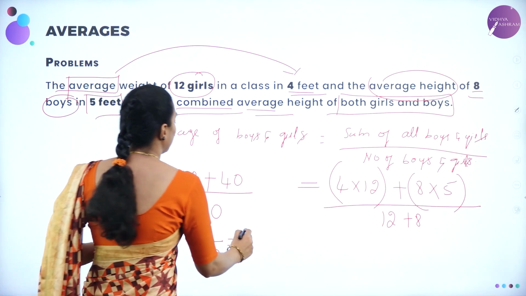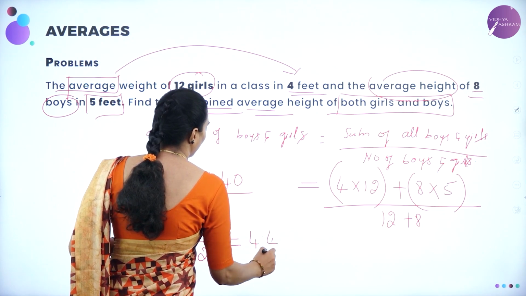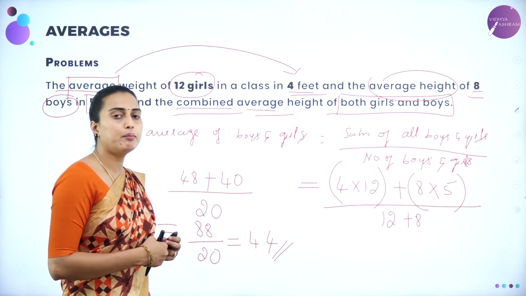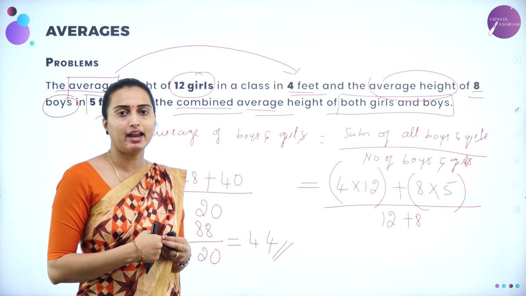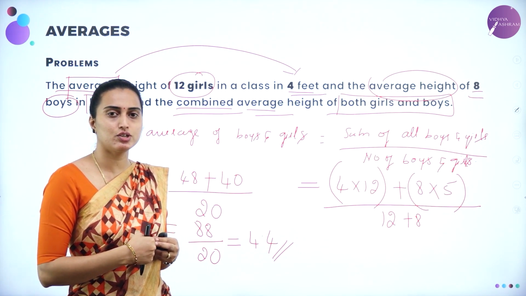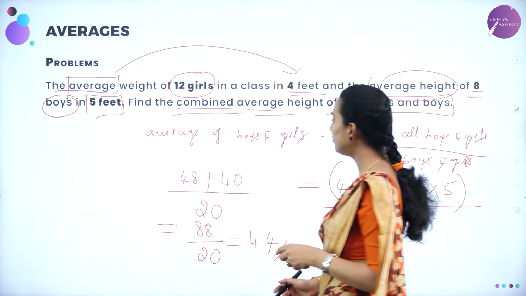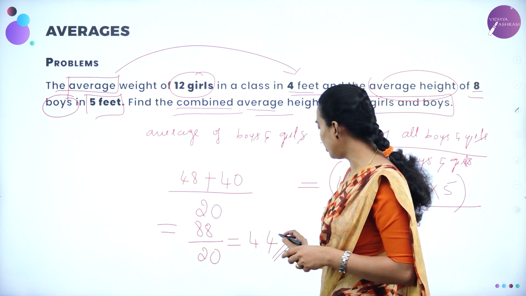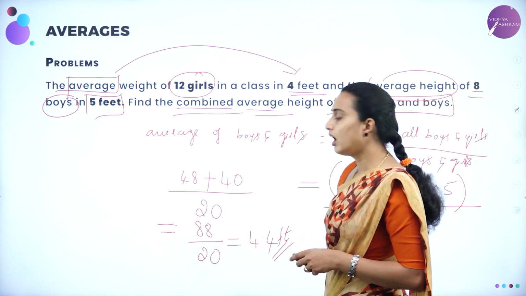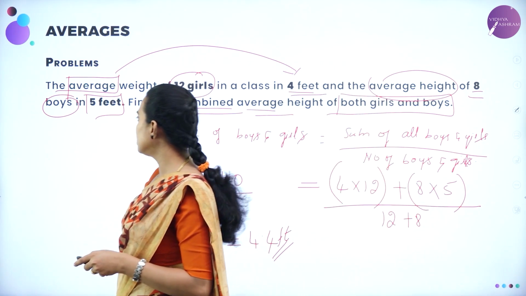So the answer is 4.4. This will be the combined average of boys and girls, 4.4 feet. Understood? Any doubt in this problem?